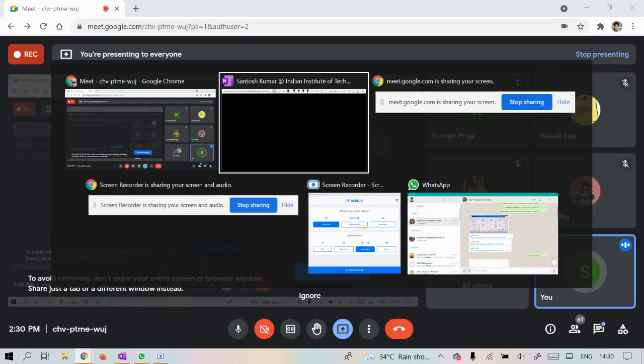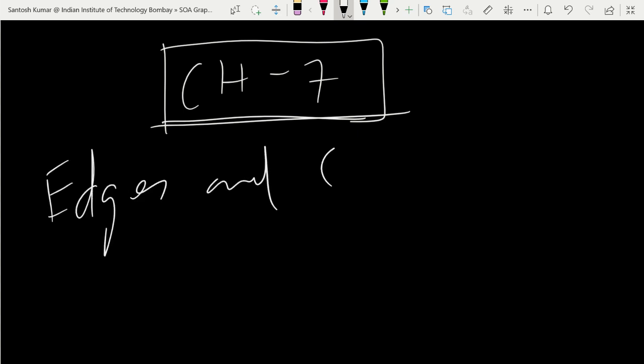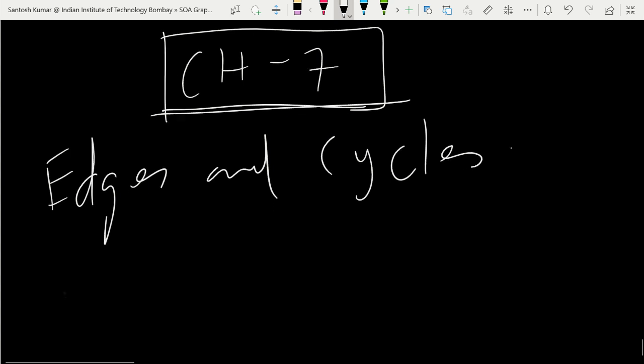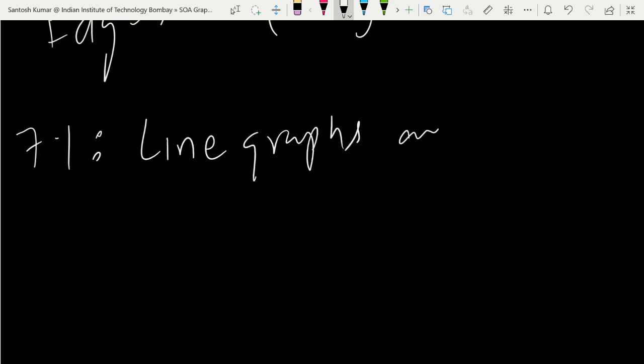If you don't have any doubt, then we are finished with chapter 6, and now I will start chapter 7. Chapter 7 is the last chapter of your syllabus, and its name is edges and cycles. The topic 7.1 is line graphs and edge coloring.